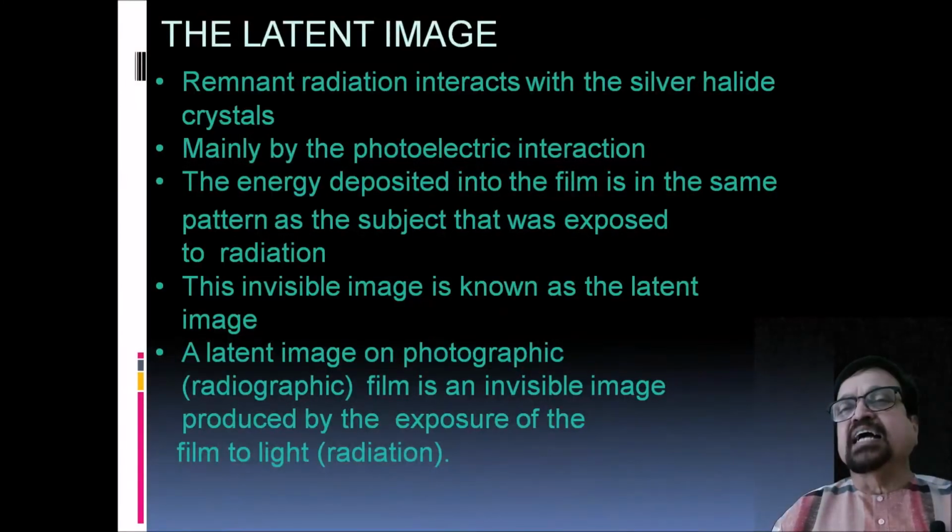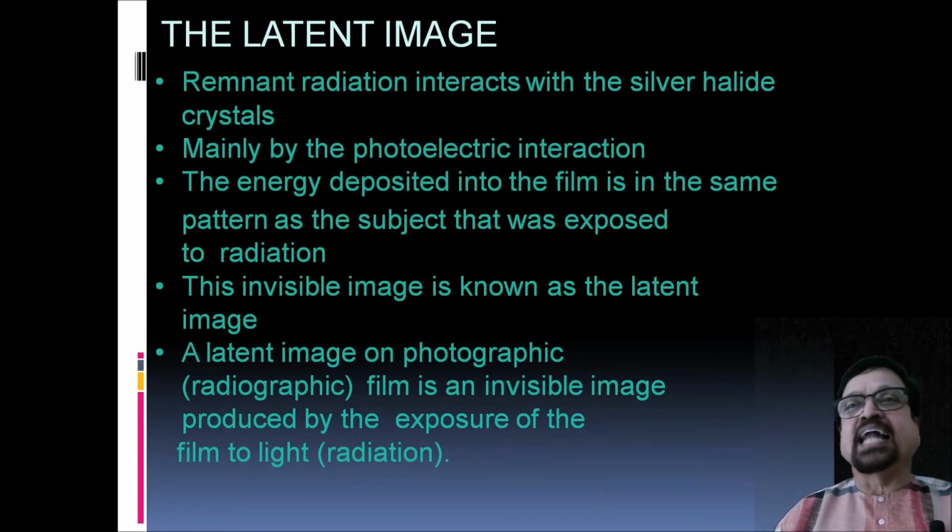Now let us see about the image formation proper. So we have a film which has a base. On the base, earlier it was cellulose, then it was replaced with a polyester. Polyester, because it is clear and it has a blue tint. Now, once this base is formed, we coat it with an emulsion. Emulsion contains silver, then iodine and bromine, in the form of an emulsion. They are radiosensitive and capable of forming an image. Now, how actually the image is formed, we are going to see now.